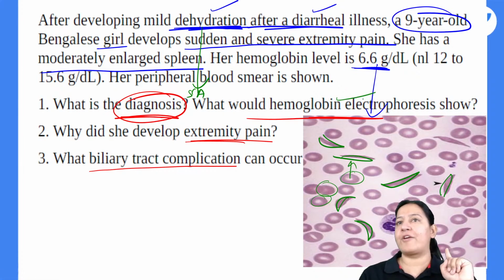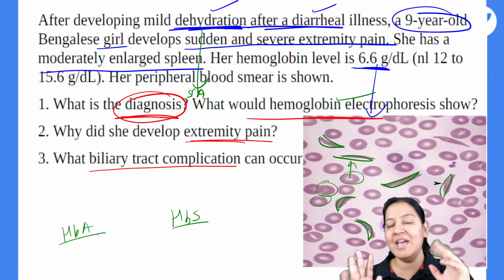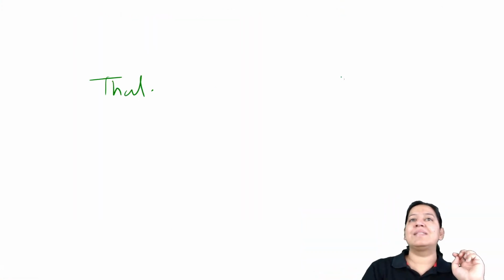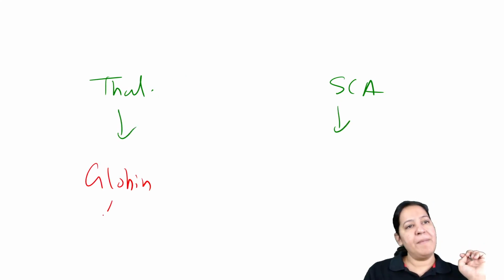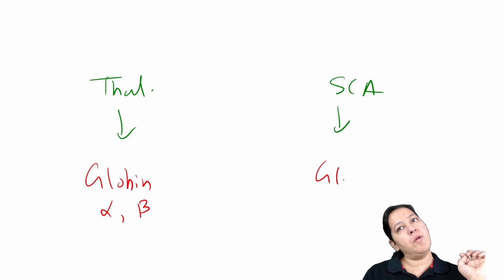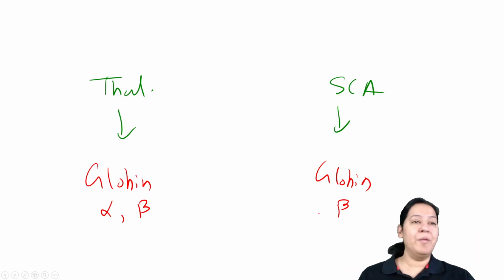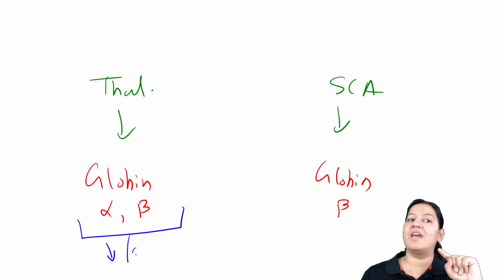What is the hemoglobin electrophoresis? Instead of hemoglobin A, this patient will have hemoglobin S. Now compare the two things, thalassemia and sickle cell anemia. Both have a problem in the globin. Here in thalassemia, alpha and beta both can be involved. Here, the problem is only with beta, never with alpha. Both have a problem with globin. But what is the problem? In thalassemia, alpha and beta globin are less, or they are absent.